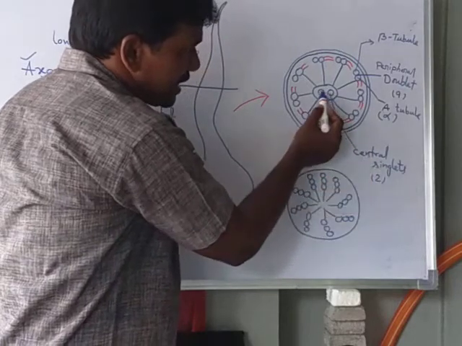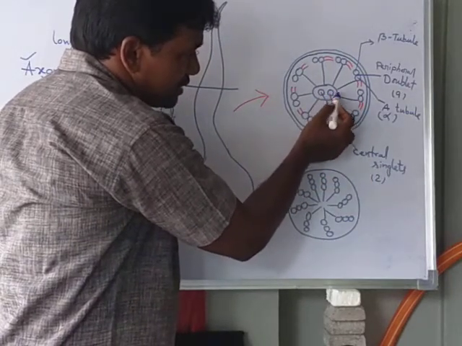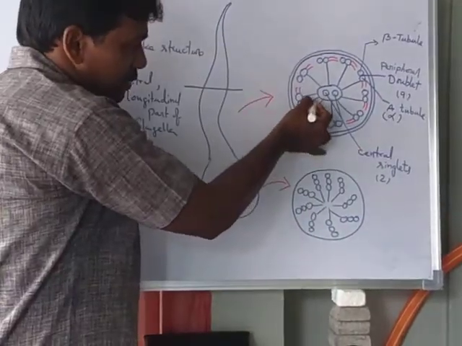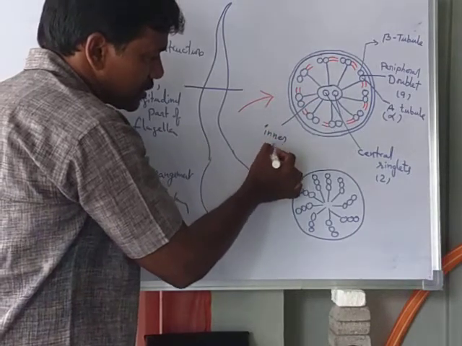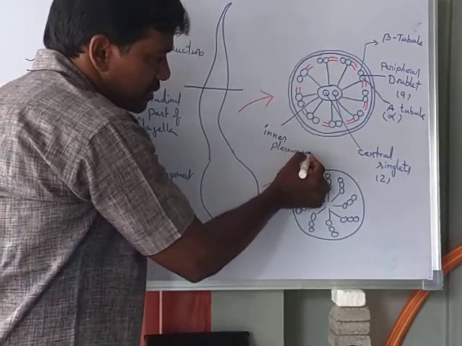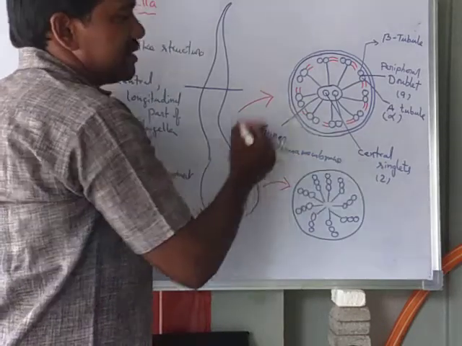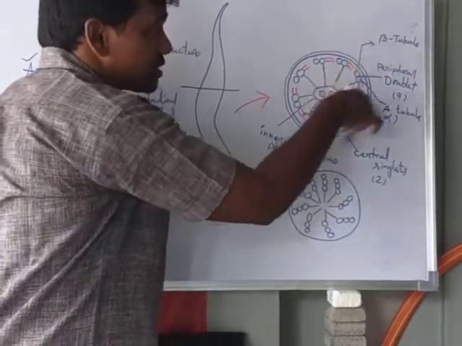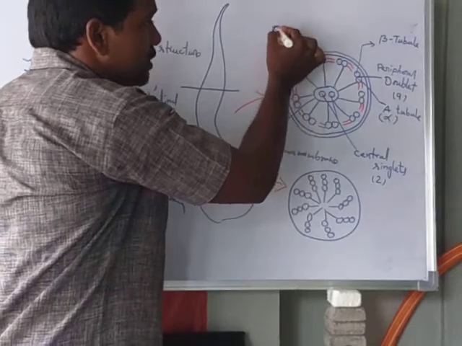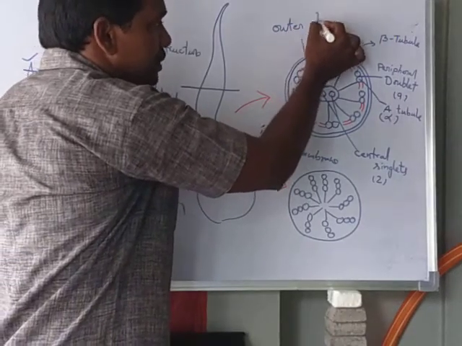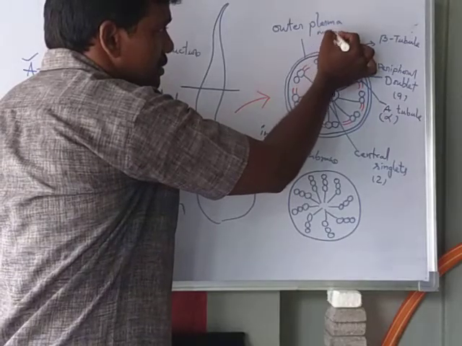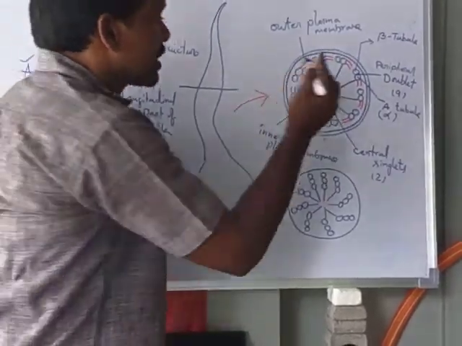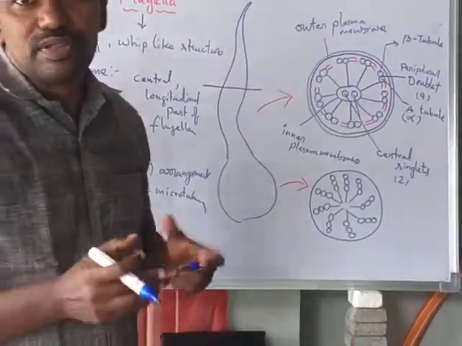The central singlets are surrounded by an inner plasma membrane, and the peripheral doublets are enclosed by an outer plasma membrane. This is about the microtubule arrangement.